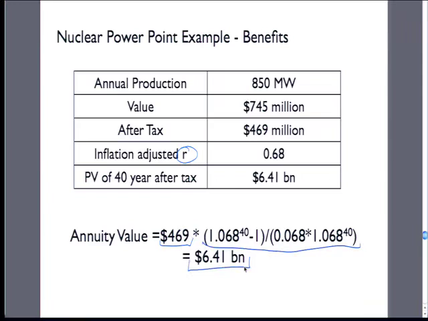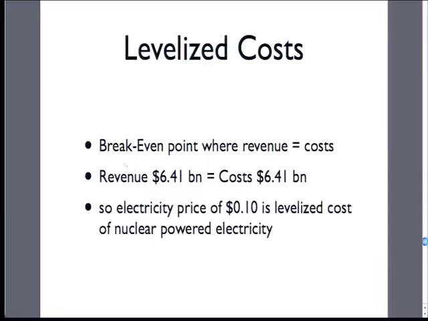So we're going to get this discounted stream of benefits into year 0 of $6.41 billion. So these have been chosen to match each other, right? The revenue of $6.4 billion versus cost of $6.4 billion. This is the break-even point at net present value equaling 0. And so we can back out of that different variables.